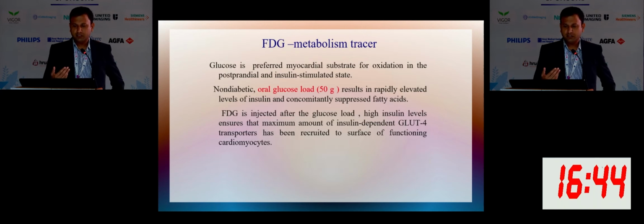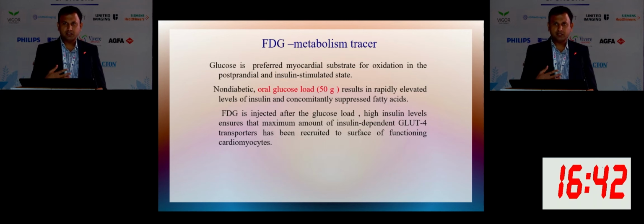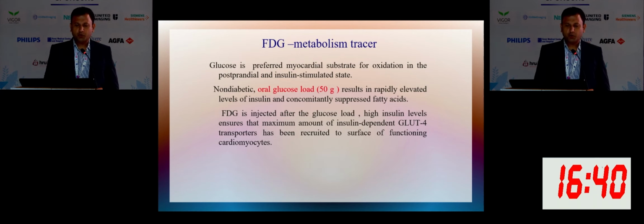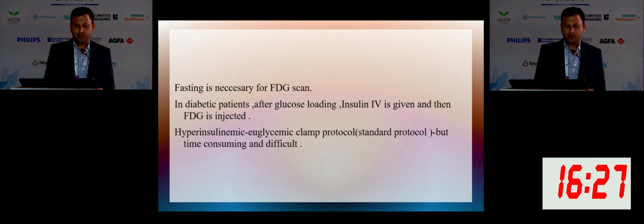So in order to increase the myocardial uptake and see the hibernating myocardium, we have to give oral glucose loading, and increase the insulin level. With the help of increased insulin, the fatty acids will be suppressed and the myocardium will take up the glucose, and we image the hibernating myocardium. And in FDG PET CT, fasting is necessary, and the patient comes fasting, and in a diabetic patient we give glucose, then insulin IV, then decrease the glucose level and inject FDG and do the imaging.